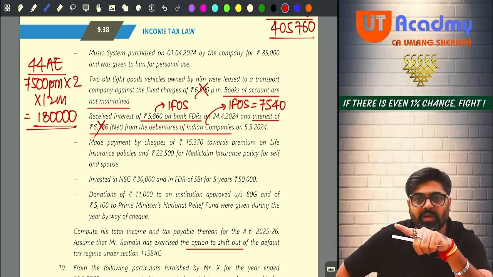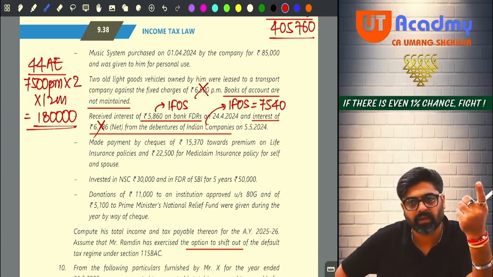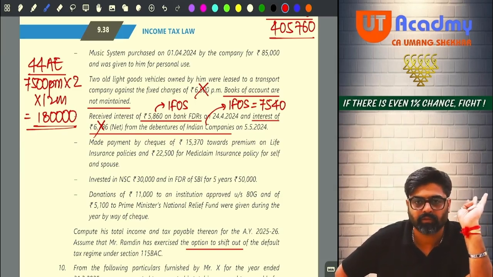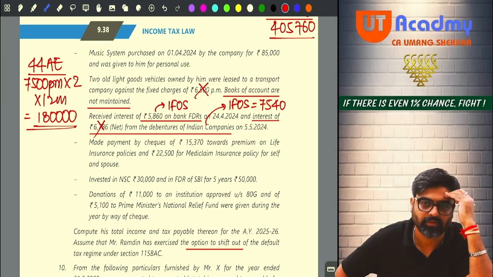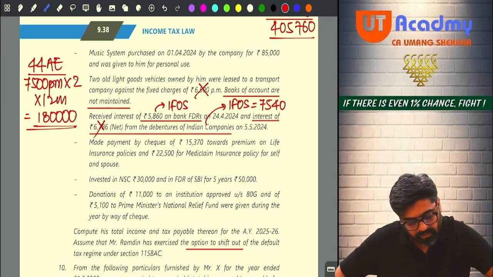So the net amount which you are getting is 90% only. Gross it up, make it 100%, and that 100% will be taxable under the head IFOS. Will you remember 7540? Everyone getting this? Okay. Now, made payment by check